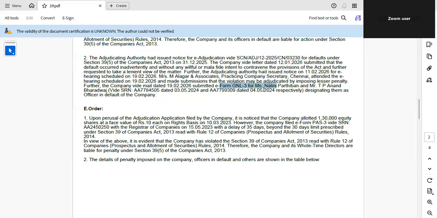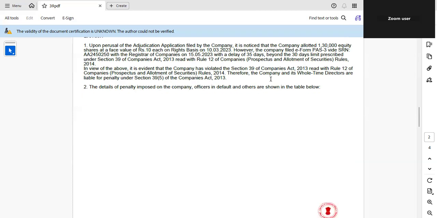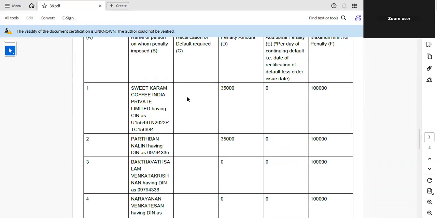So the company allotted shares on 10th March 2023, PAS 3 was required to be filed within 30 days, but the company filed on 15th May 2023. So there was a clear violation of Section 39 read with Rule 12. Therefore, the company and officers were liable for penalty under Section 39, subsection 5. This is clear. So a penalty was imposed on the company of 35,000 rupees and on the other 2 directors because GNL 3 was filed.